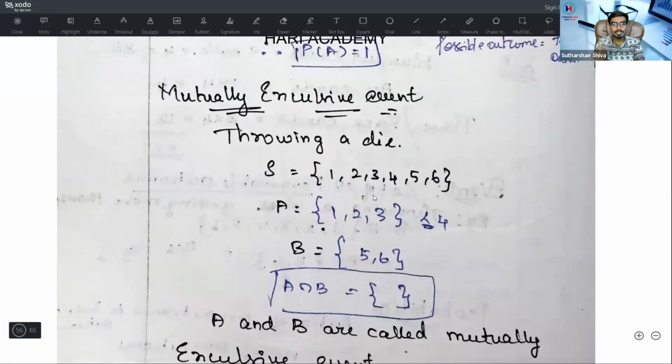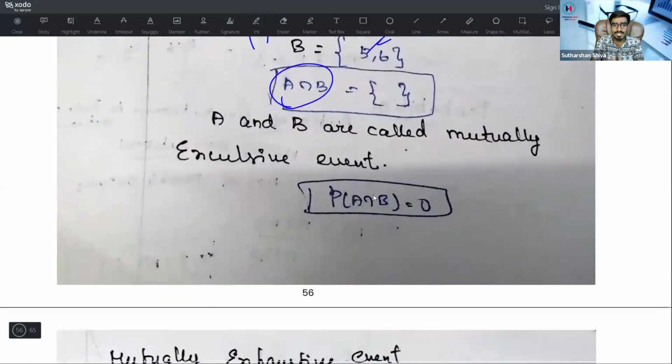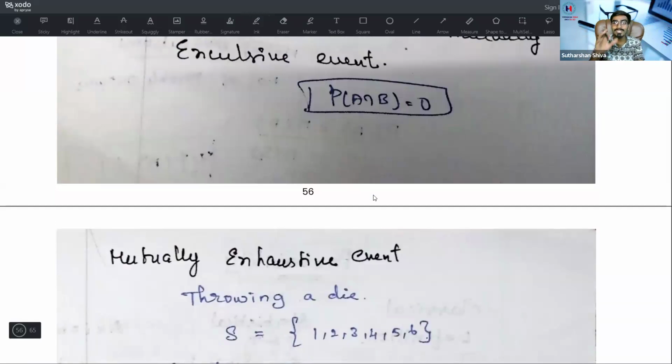What is a mutually exclusive event? This is an important thing. Throwing a die, A is getting 1, 2, 3, that is less than 4. B is greater than 4, that is 5 and 6. So A and B have no intersection point. Mutually exclusive means there is no common element between set A and set B. At that time we say it is a mutually exclusive event. A and B are mutually exclusive when P(A ∩ B) is equal to 0. Remember this: exclusive means no intersection.